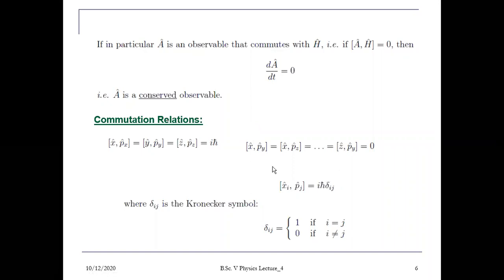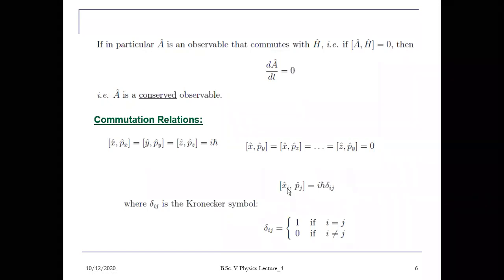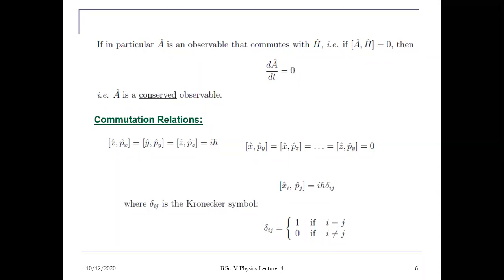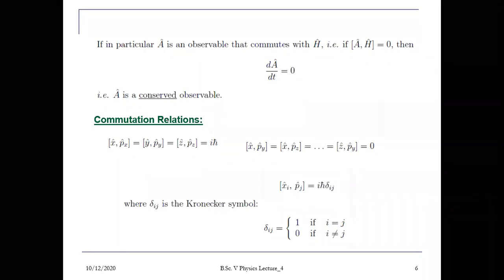Now, these commutation relations can be written in a generalized form, just like हमने normalization and orthogonality conditions को लिखा था generalized form में. Similarly, suppose x_i cap is the position operator, p_j is the momentum operator, and i may be x, y, z, and j may be x, y, z.